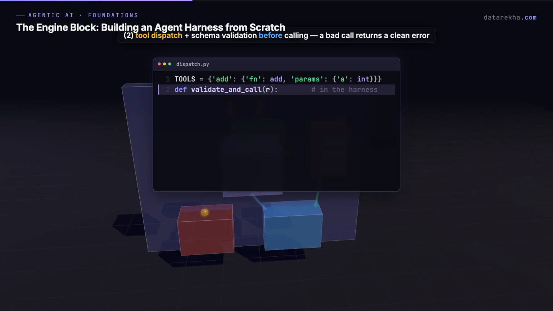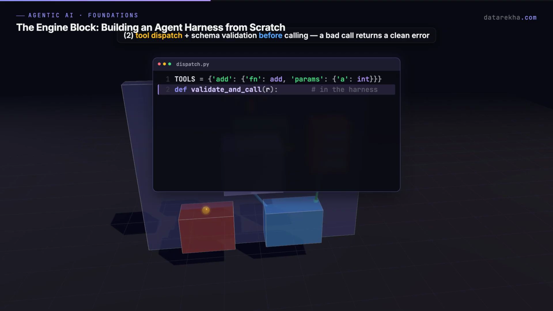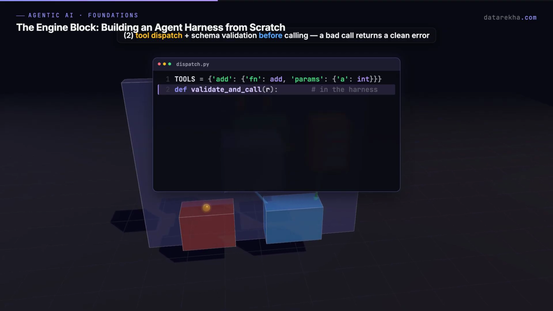1. The loop itself. Think, act, observe. The model thinks, generates a response. The harness acts, runs the tool. The model observes, the result is appended for the next call. Iteration, 3 steps.